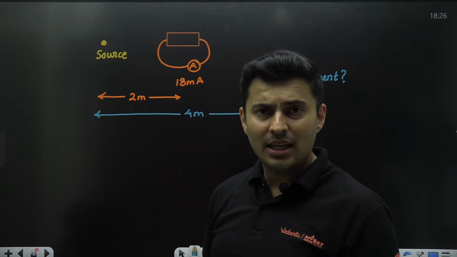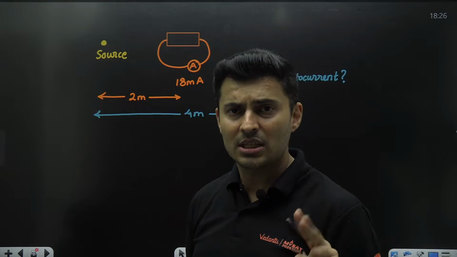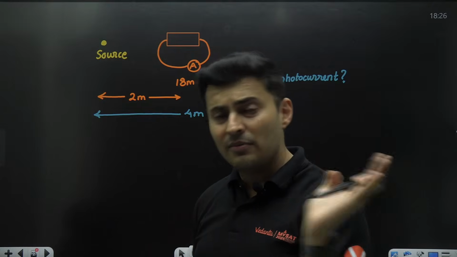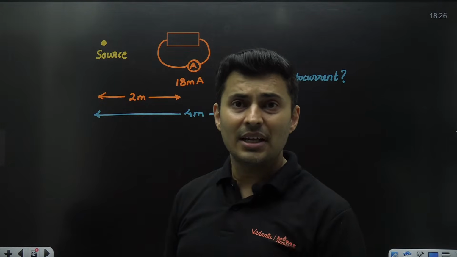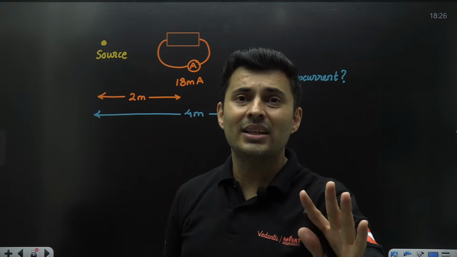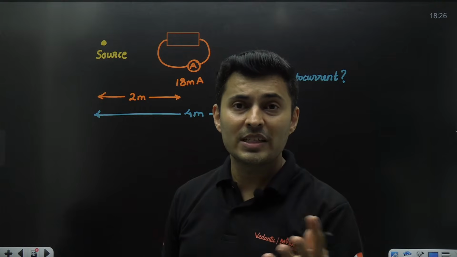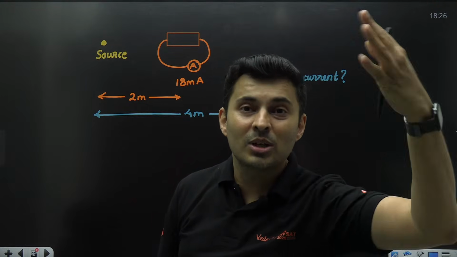Like I said, in the Sigma batch, every subject will be taught by two teachers. You need full-fledged syllabus completion. Every day there are intense classes, two classes. We are taking help of Olympiad teachers in all of this. No other crash course batch is giving you Olympiad teachers. The physics teacher with me, Nishan sir, is an Olympiad teacher. It's much more than JEE Advanced level.